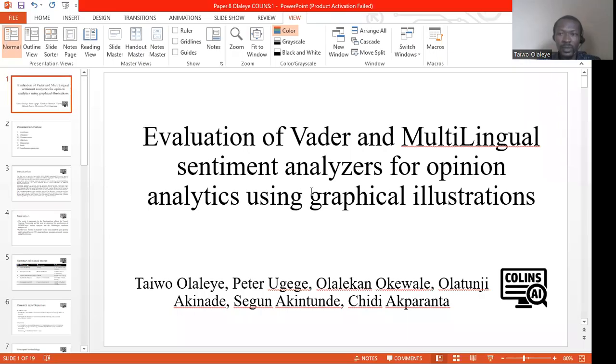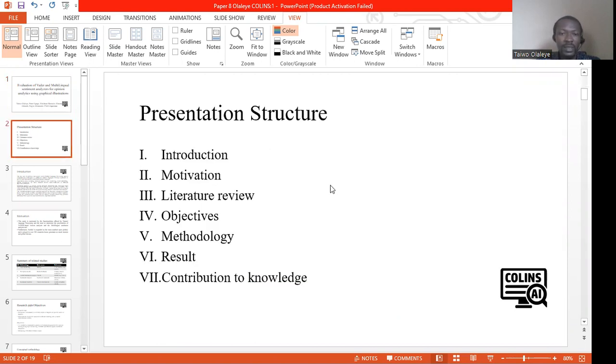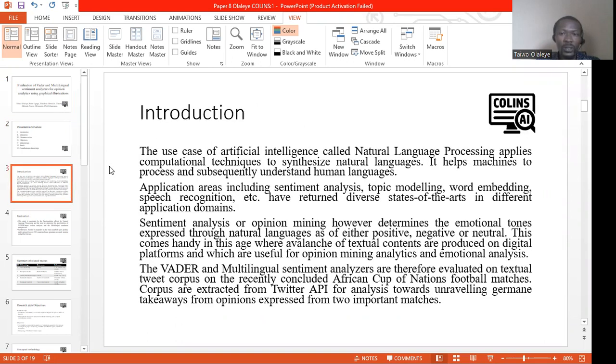Good day, everyone. My name is Taiwo Olaleye, and I am representing my team to present a paper on the evaluation of VADER and multilingual sentiment analyzers for opinion mining analytics using graphical illustrations. This presentation will follow this structure from introduction up to contribution to knowledge.